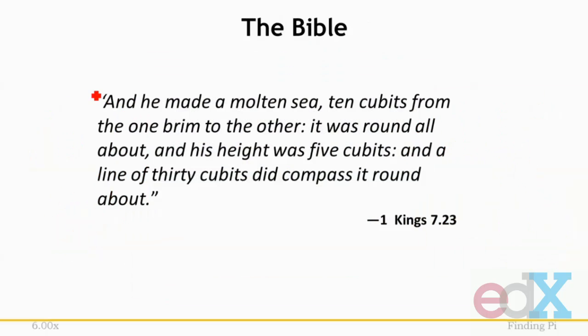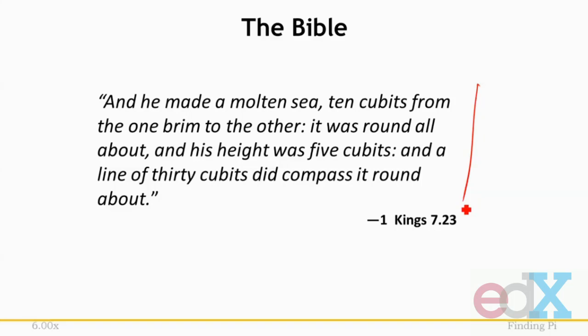More than 1,000 years later, the Old Testament implied a different value for pi when giving the specifications of one of King Solomon's construction projects, as described here. And he made a molten sea 10 cubits from the one brim to the other. It was round all about, and his height was 5 cubits, and a line of 30 cubits did compass it round about.